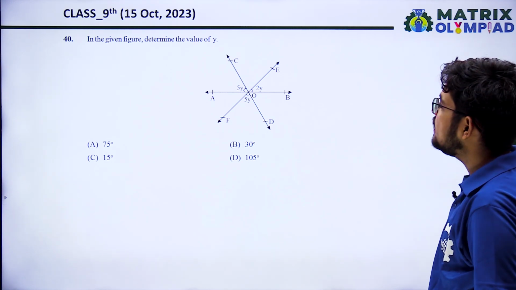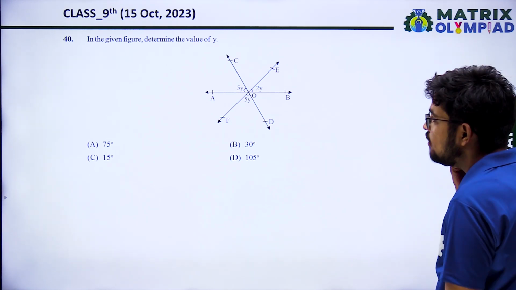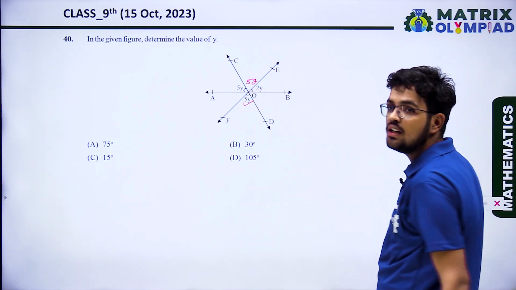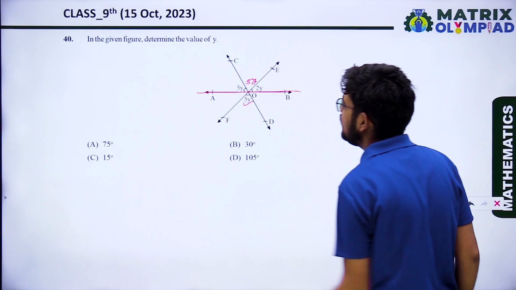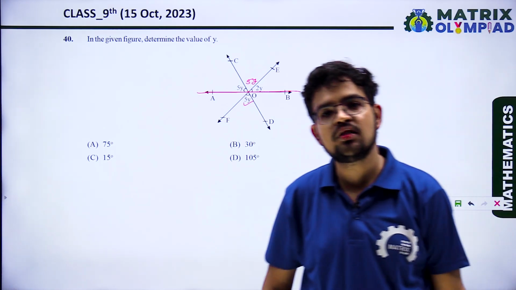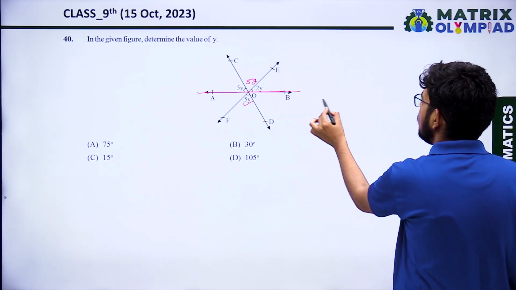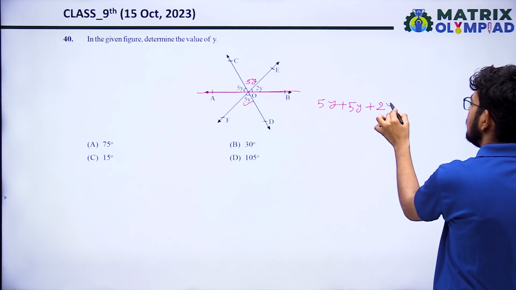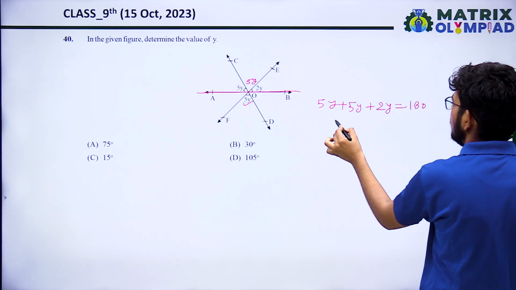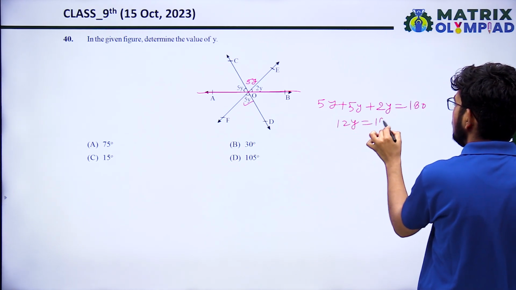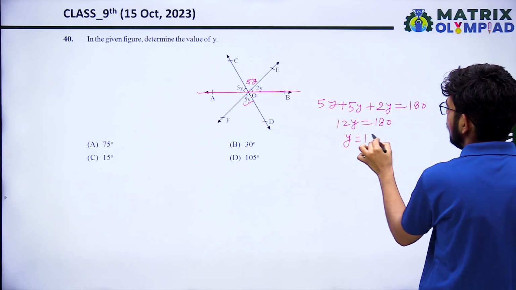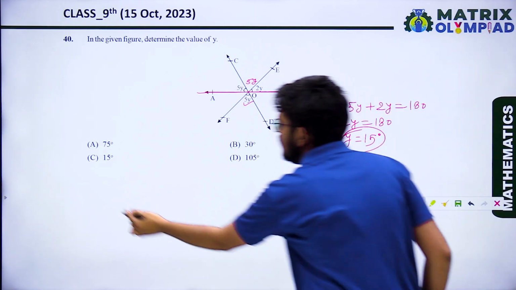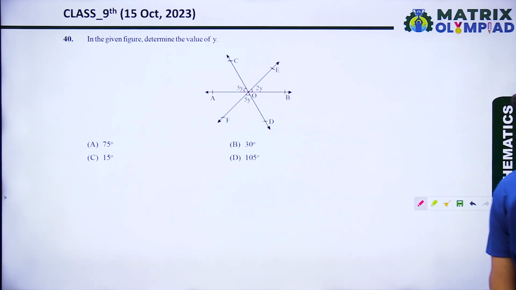Okay, the next question, in the given figure determine the value of y. We have to find the value of y. This angle is 5y, so this one is also 5y, vertically opposite angle, and this is a line. On a line, the sum of all angles on a straight line is 180. So 5y plus 5y plus 2y equal to 180. That is 12y equal to 180. So what will be the value of y? y will be 15. So the value of y is 15 degrees. C is the correct answer.